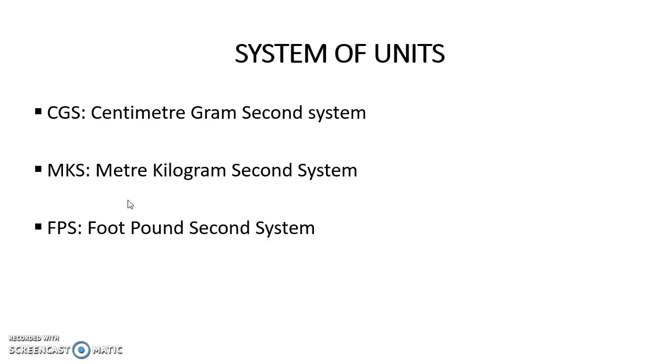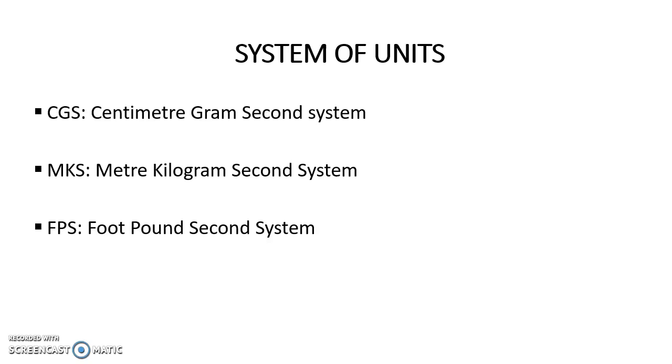In earlier times, scientists of different countries were making use of these three different systems of units. In some countries, people were making use of the MKS system. In other countries, they were making use of the FPS system. Someone was making use of the CGS system. Since people from different countries were making use of different systems, there was a need for one single system because different books and different articles were written in different systems of unit.